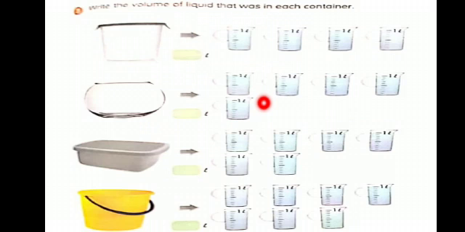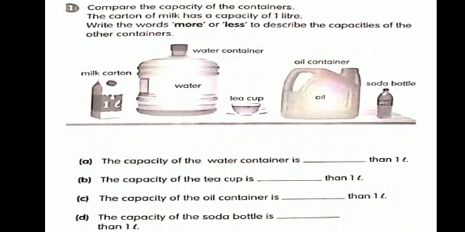Page number 291. Write the volume of the liquid that was in each container. What was the volume in each container? 1 liter, 2 liter, 3 liter, 4 liter. We just have to count how many liters are there and then write the number of liters that was in each container. 4 liter, 5 liter, 6 liter, 7 liter and so on.